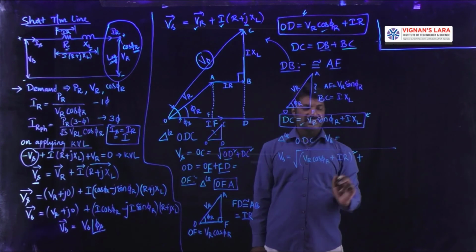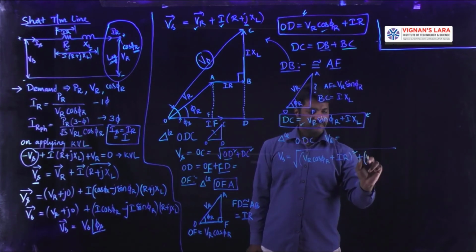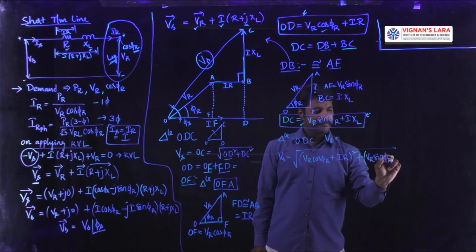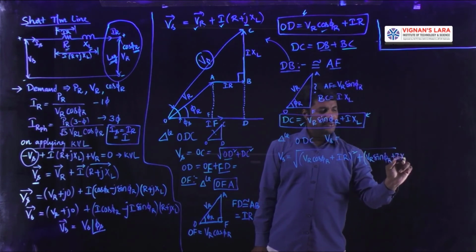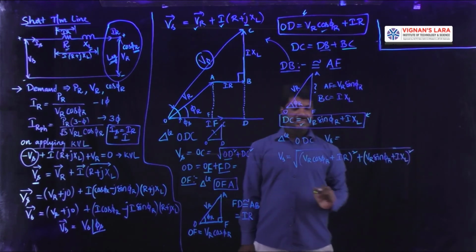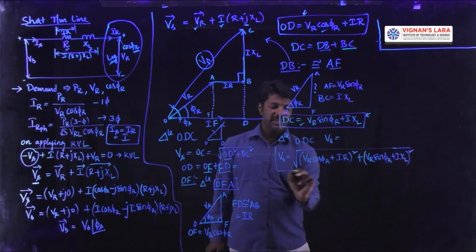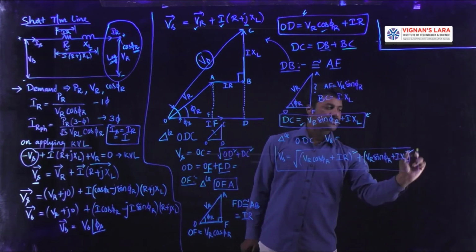What is DC? VR sine phi r plus I into XL, whole square. In this entire expression, this is the formula for VS, the sending end voltage.